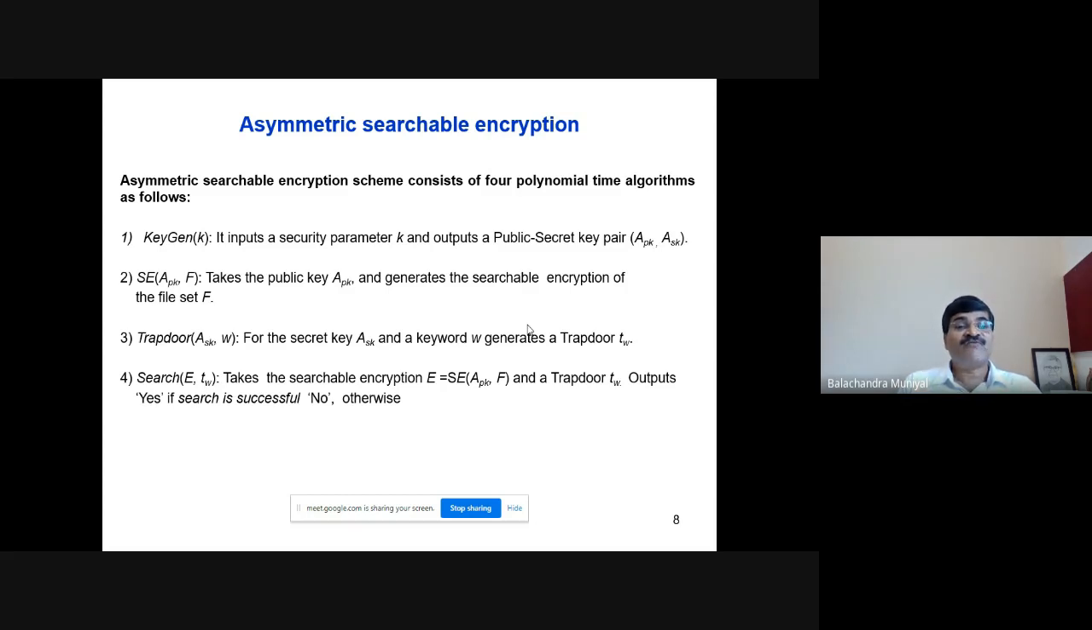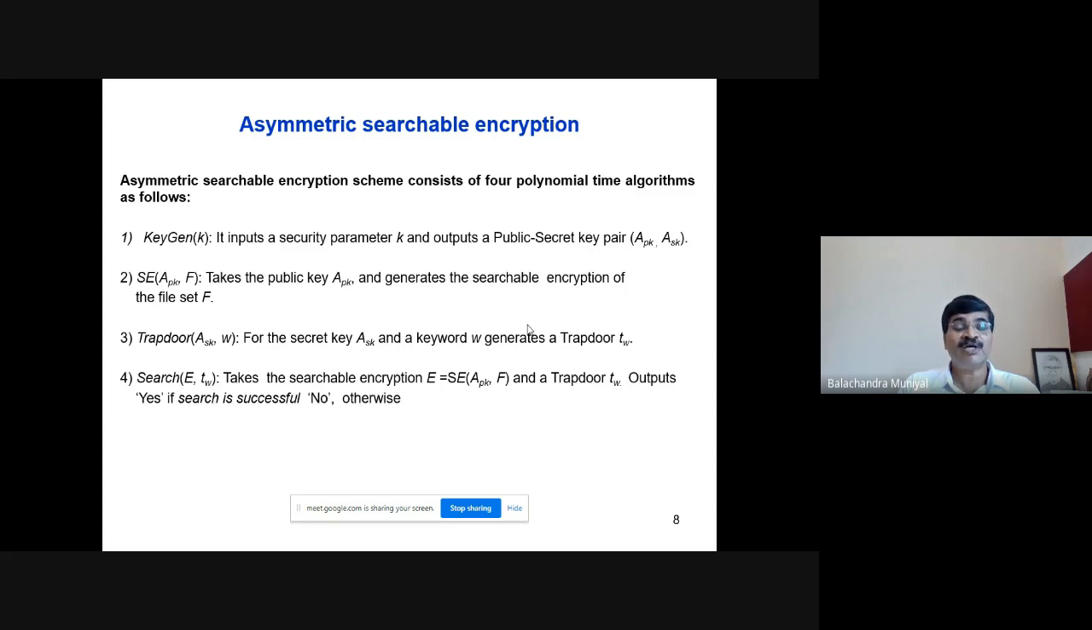Searchable encryption SE(APK, F) takes the public key APK and generates the searchable encryption of the file set F. That means all the files are encrypted using the public key APK. Trapdoor(ASK, W), for the secret key ASK and a keyword W, generates a trapdoor TW, where TW is the encrypted keyword W, which is used for the search operation.